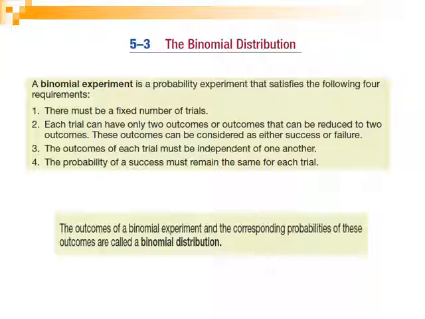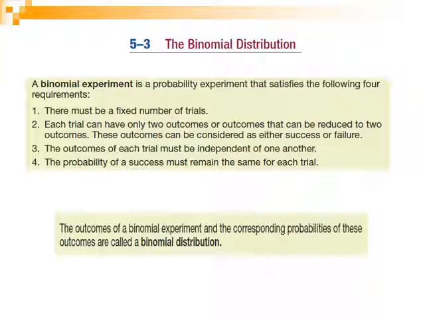But success or failure doesn't imply that the outcome called success is good and the other one, failure, is bad. Success just means that I am interested in this outcome.